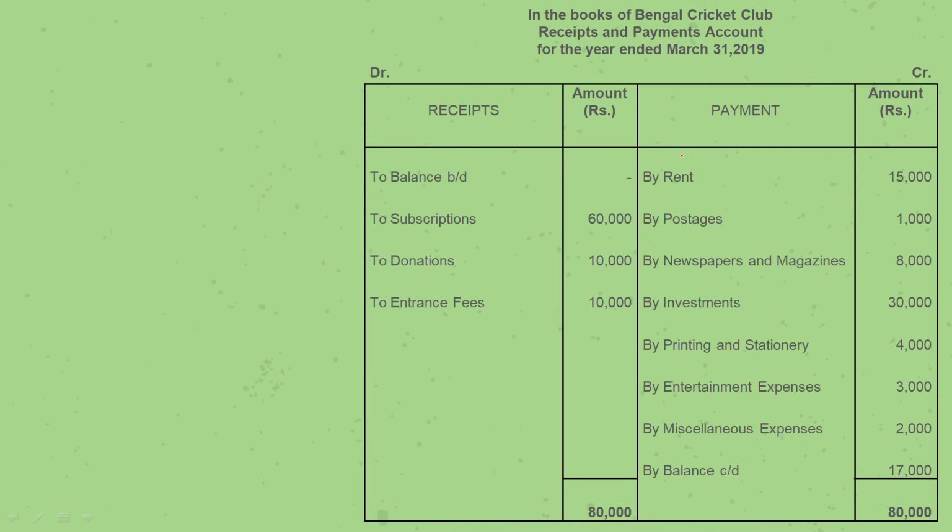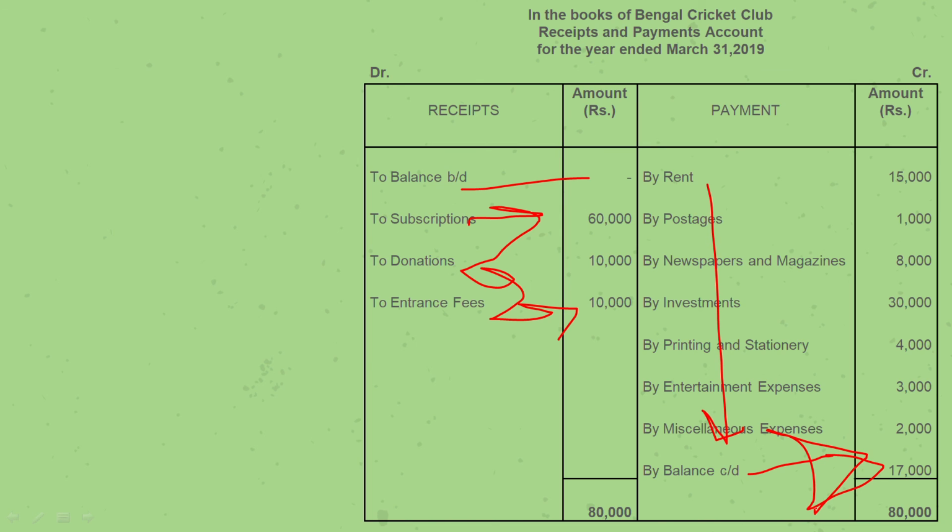Now let us look at a receipt and payment account of a Bengal cricket club. So here on the receipt side, we have the first balance that's brought down. Here they don't have any opening balance. Then they receive subscriptions, donations, and entrance fees, and they paid all these expenses, and at last this is the balance that they have left. Okay, so this is it for the receipts and payments account.